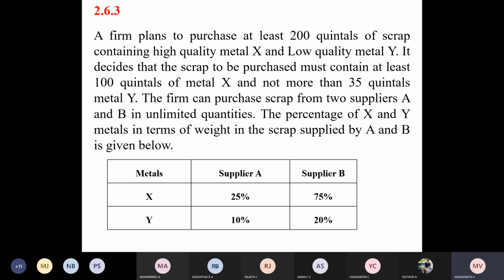It is exactly equal to 200 quintals. That is 125 from A plus 75 from B. Understood? Any questions?